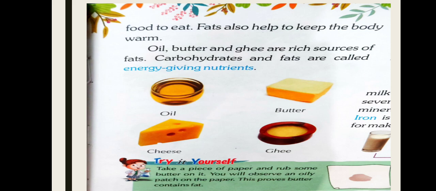If you are using a tissue paper and you are putting your chapati or your paratha on the tissue paper, and when you are opening the tissue paper after removing this, you are seeing some patches on the tissue paper. So this shows that it has fat. Okay. Now we are concluding our chapter.